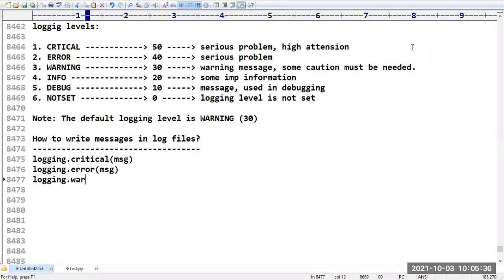Warning is there, we have to pass a message. That message will be written to that particular log file. Similarly, info, we have to pass a message. Similarly, logging.debug is there, so we have to pass some message. And for exception information, we can write it too. This is how you can write log messages.